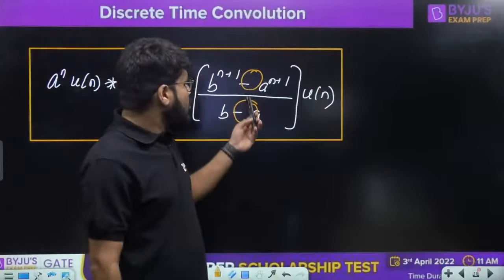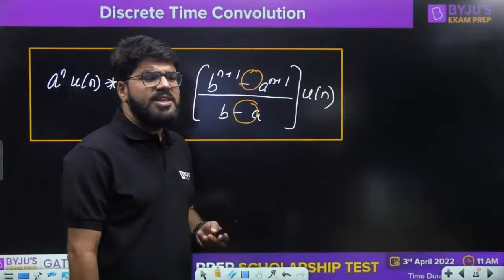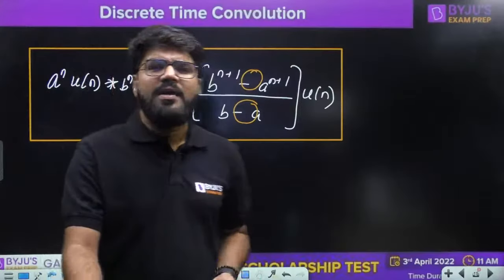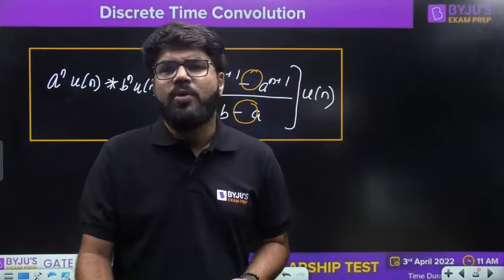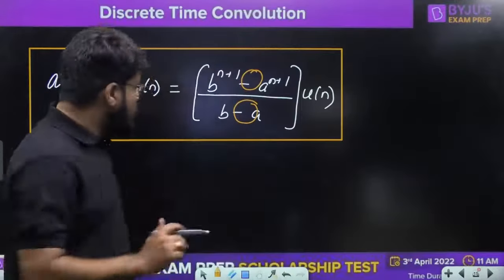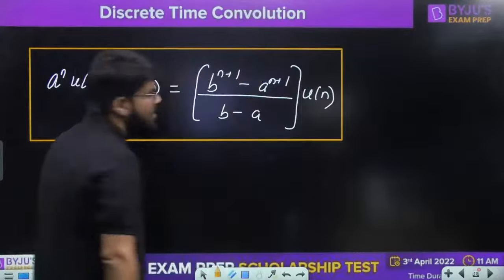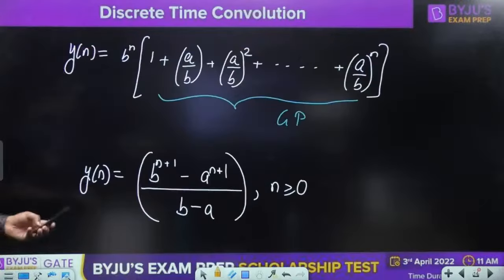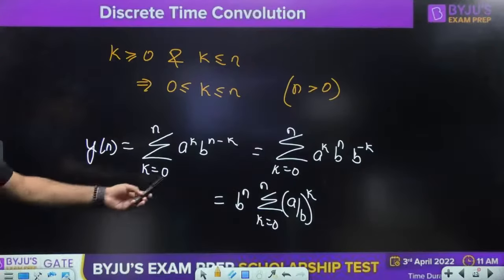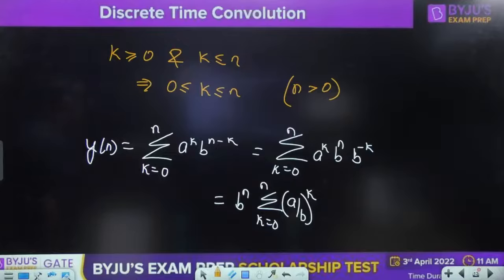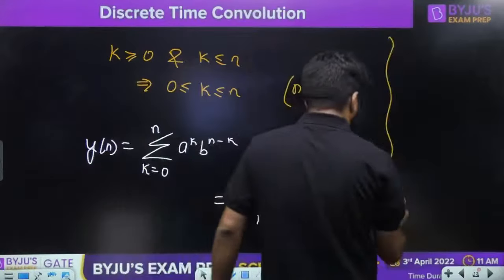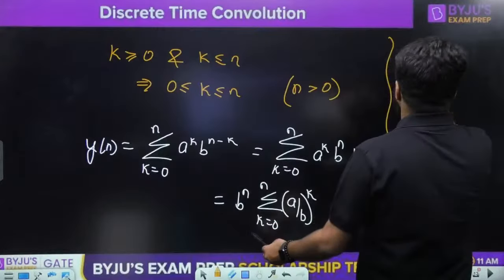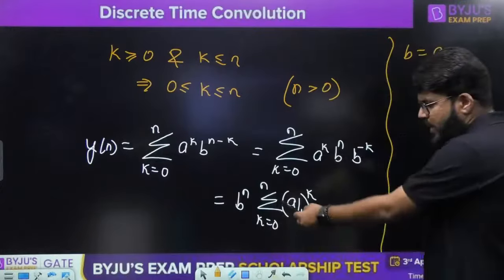Right. So if both b and a are equal, then it becomes a 0 by 0 form, and we know that for 0 by 0 we have to go by the L'Hospital rule. But let us not go to the L'Hospital rule. What will we do here? Let us go back to where we were solving, and here itself let us take b equal to a. We will stop here, and I take b equal to a here only.